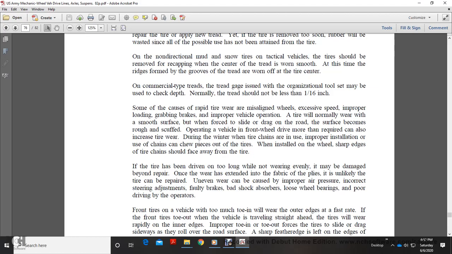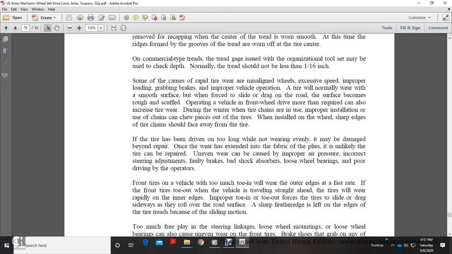At this time, the ridge of the groove of the tread is worn from the tire center. On commercial tires, the tread gauge, issued in the organizational tool set, may be used to check the depth. Normally, the tread should not be less than 1/16 of an inch. Sometimes tires get cut or wear rapidly with excessive pressure, excessive speed, improper loading, grabbing brakes, or improper vehicle operation.